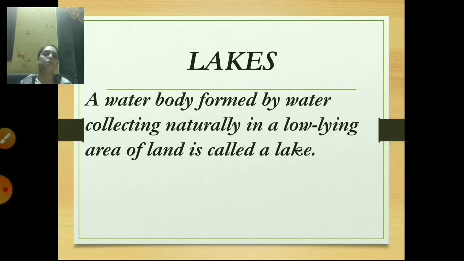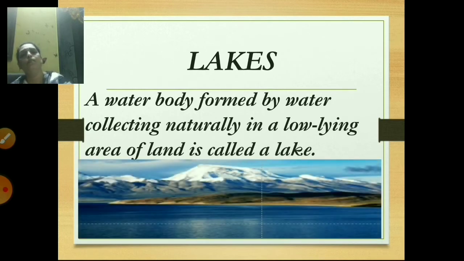The next is lakes. A water body formed by water collecting naturally in a low-lying area of land is called a lake. Now, low-lying area of land means the area near to the sea level. That area is known as a low-lying area. So, students, when water gets collected in the low-lying area of land, it is known as a lake. See, this is a picture of a lake.